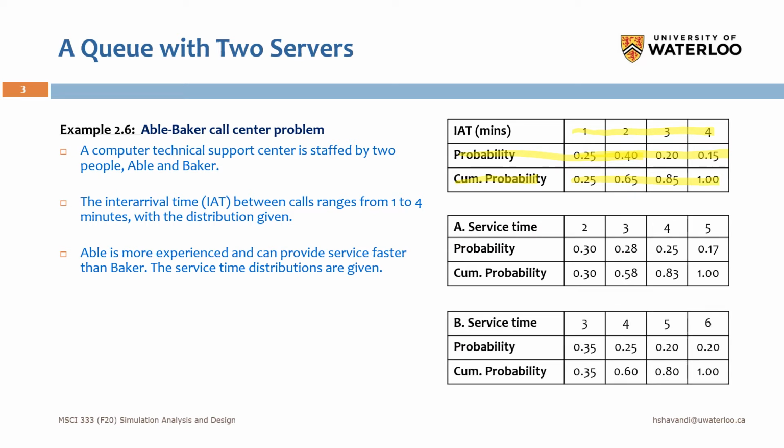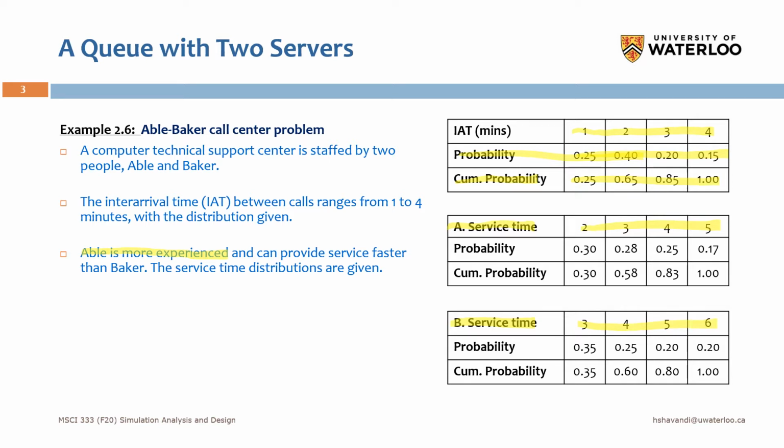For Able and Baker, we assume here that Able is more experienced than Baker. So because of that, the service that Able provides is faster than Baker. This is why here we see that the service time for Able varies between 2 to 5 minutes, but the service time for Baker varies between 3 to 6 minutes.